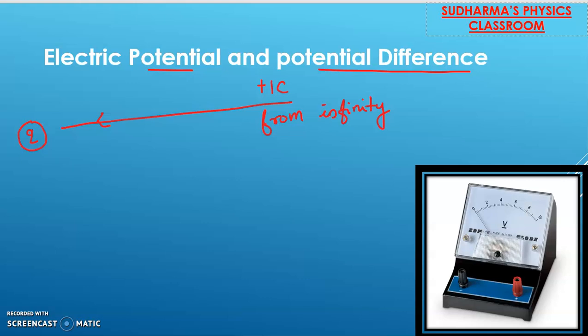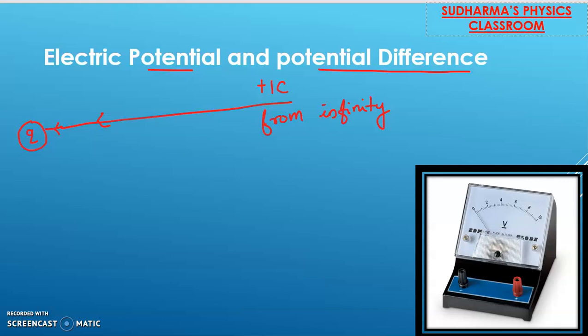During this process, I will have to do some amount of work to bring this unit positive charge from infinity to that point in the electric field. This is called the electric potential at that point.